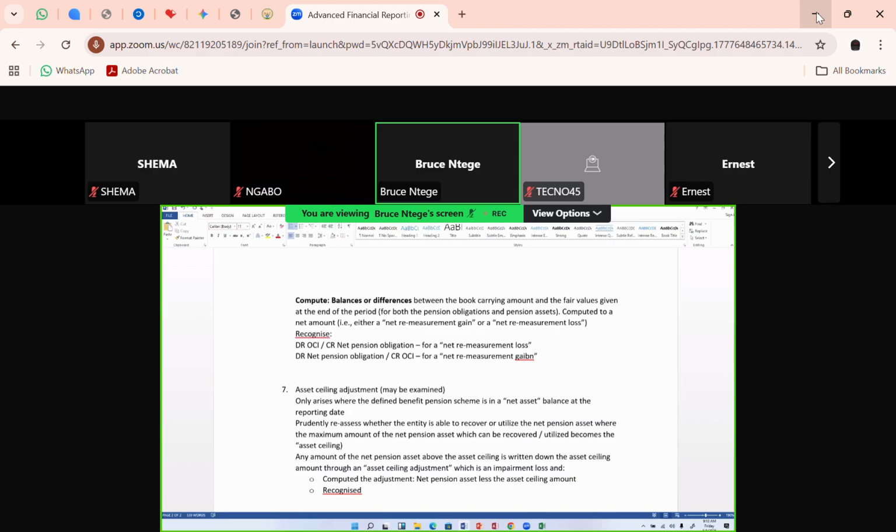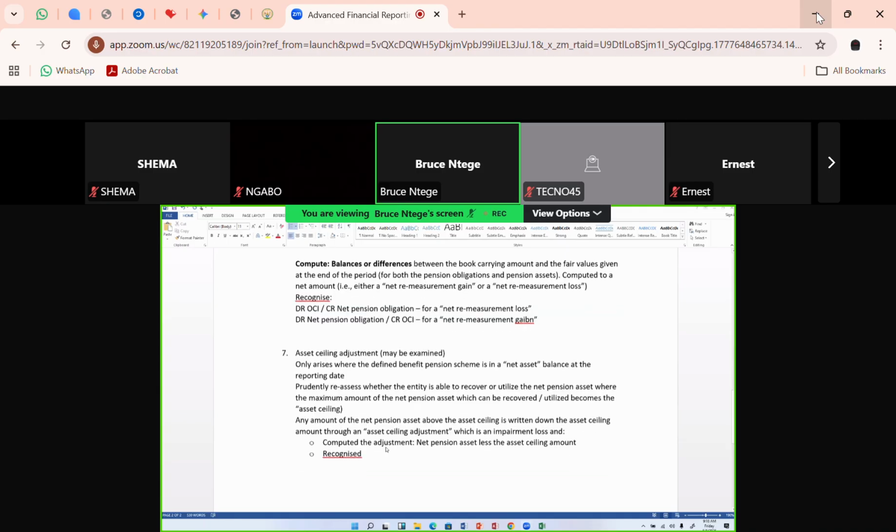After you've calculated it, then you go ahead and recognize it. So how do you recognize it? Recall that by implication, it's going to be an impairment loss. So you're going to recognize it by debiting what we call the other comprehensive income, while the credit shall go to the net pension asset. So when you credit the net pension asset, you have written it down because it's impaired. You have reduced it by that amount that the company cannot recover.